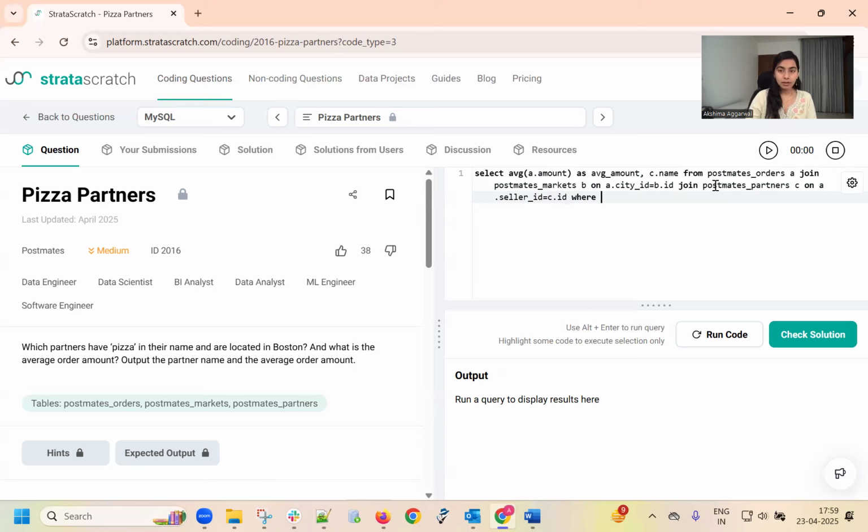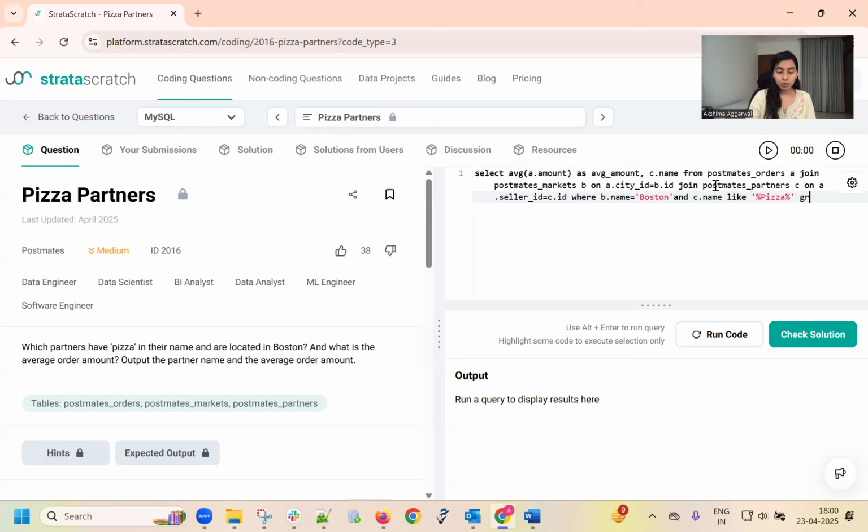Now where B dot name equal to Boston, and for C dot name, we're going to use the LIKE operator because we need to find those names which consist of pizza. Percentage pizza percentage. Okay.